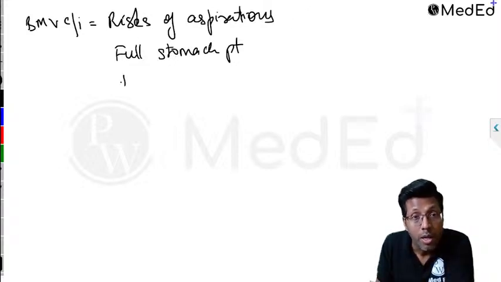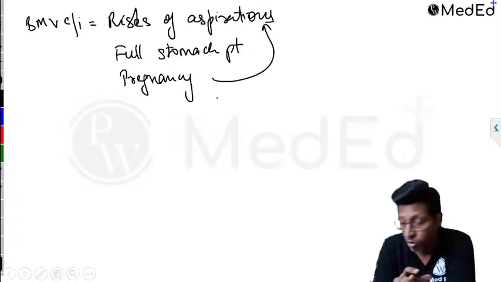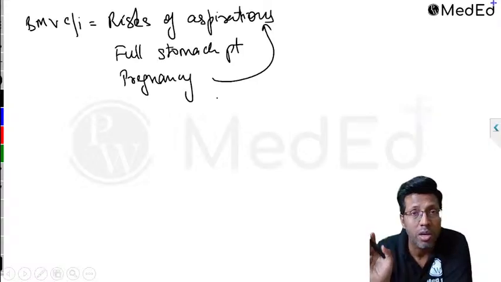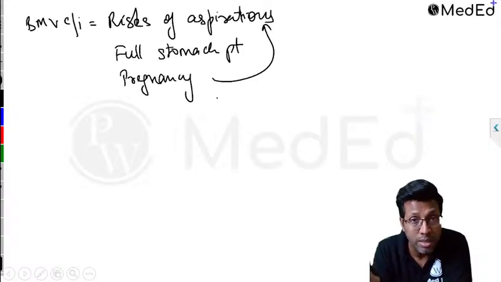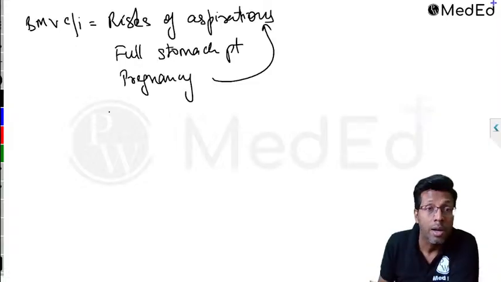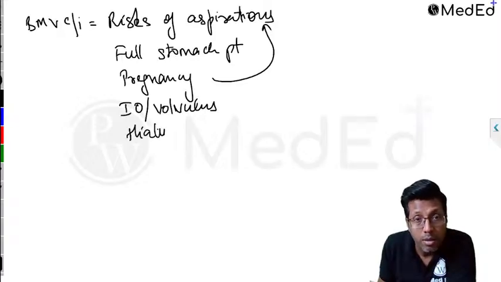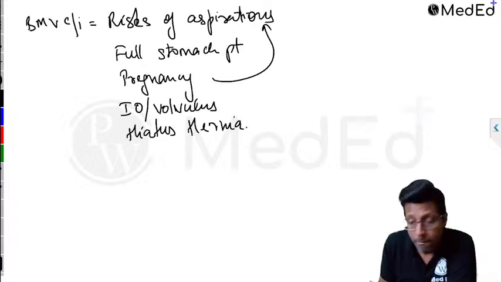Full stomach patient. Pregnancy is always considered a risk of aspiration. Not just food in the stomach, anything in the stomach is full stomach. Whether it is obesity, it is tumors, it is ascites, right? So full stomach, pregnancy are risk of aspiration. Apart from that, anyone having intestinal obstruction or volvulus, hiatus hernia, right?